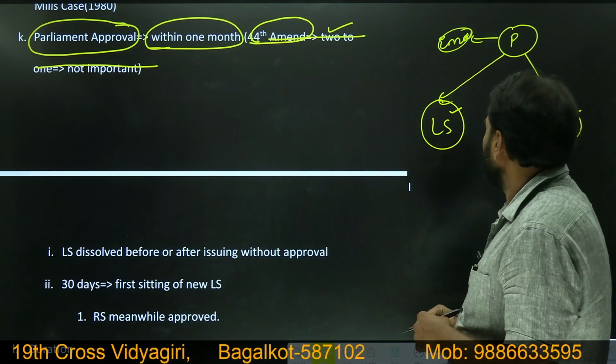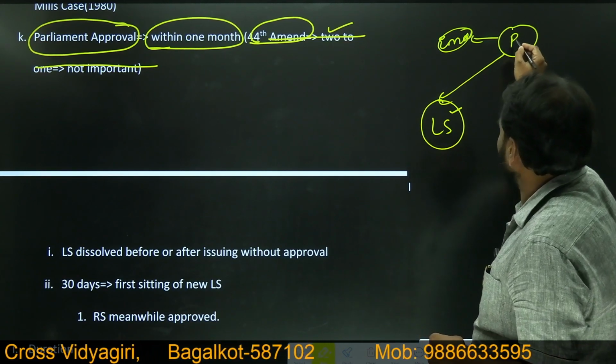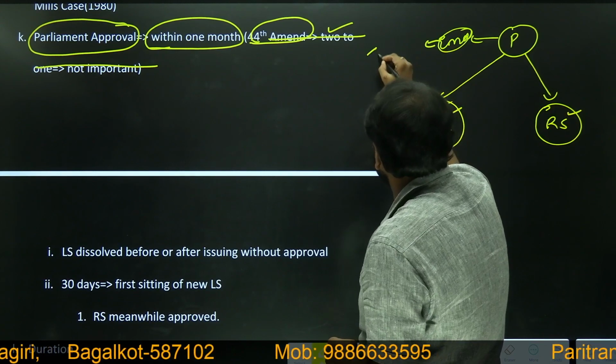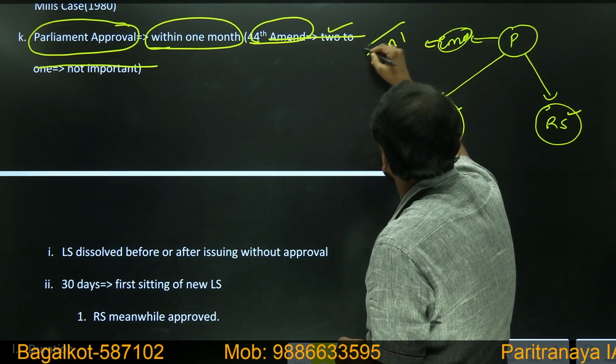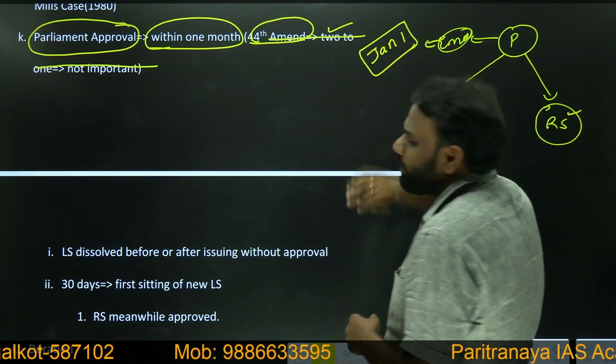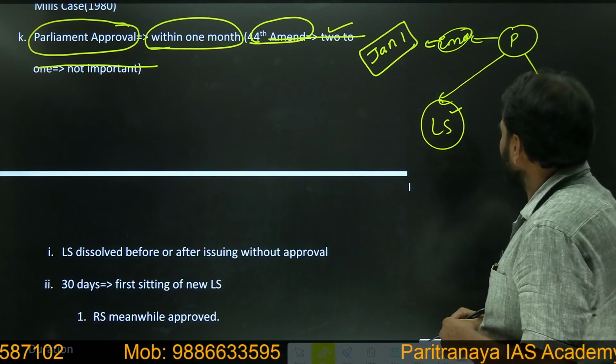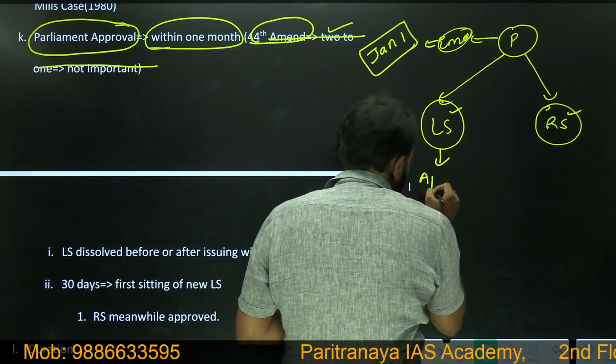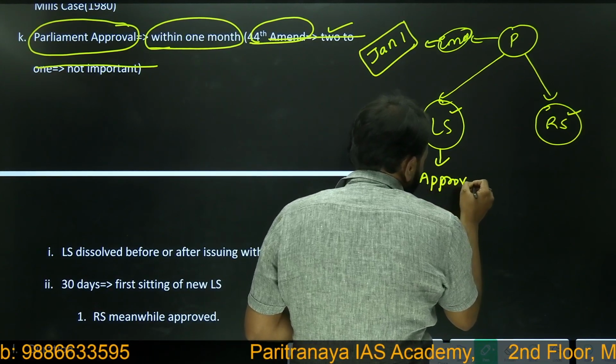So here let us assume the president has declared emergency on January 1, 2023. Lok Sabha has to approve it.